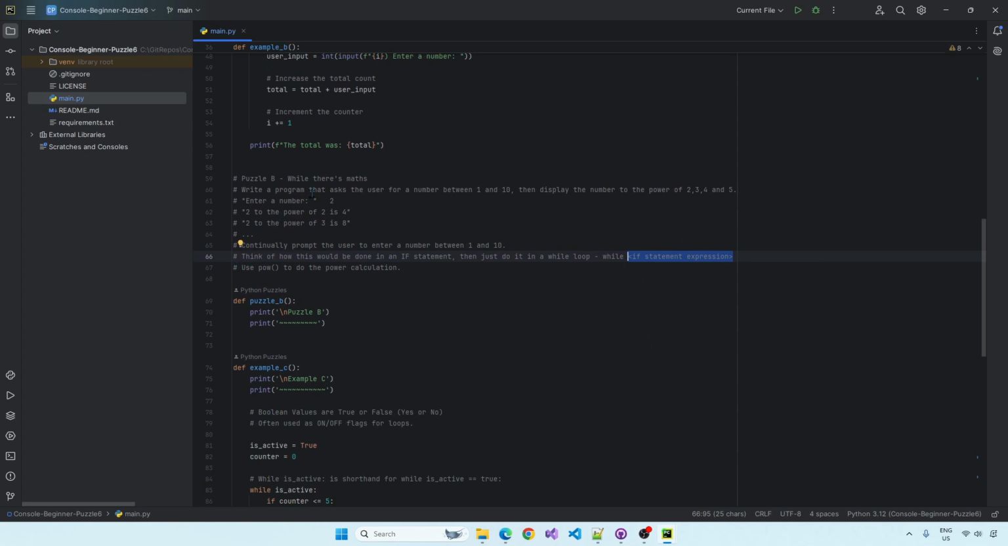And to do the power, I'll stop you having, because there's various different ways of doing it, just use the pow function to do it, okay? So read up on pow.